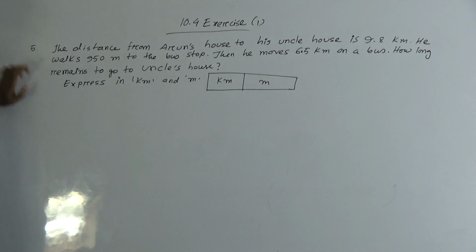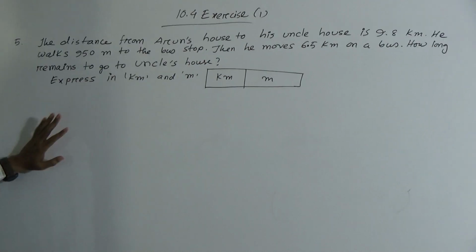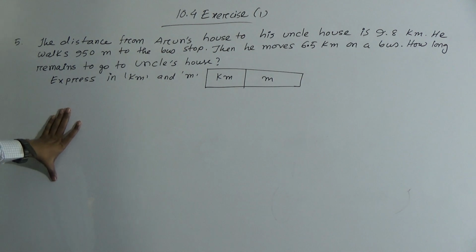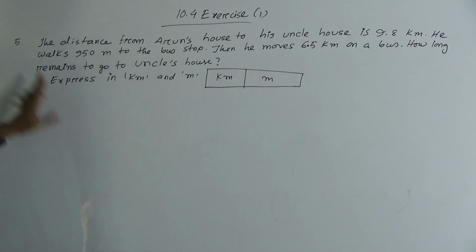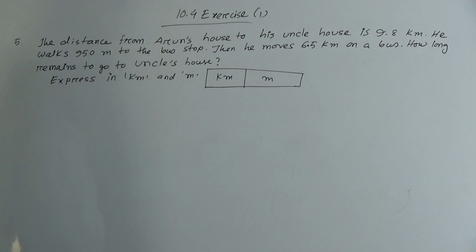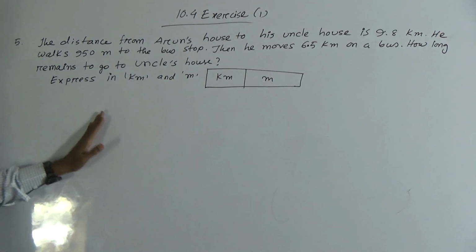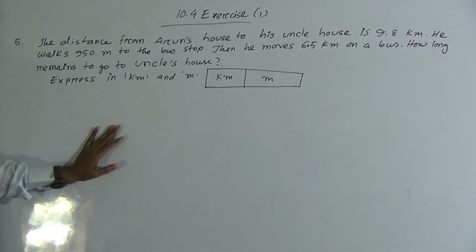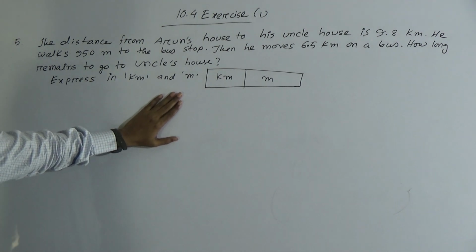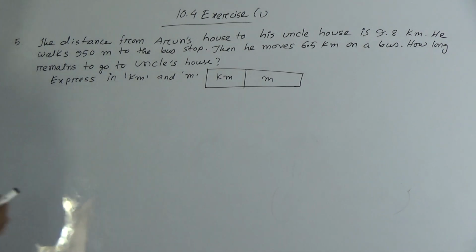Question number 5. The distance from Arun's house to his uncle's house is 9.8 km. He walks 950 meter to the bus stop. Then he moves 6.5 km on a bus. How long remains to go to uncle's house? Express in kilometer and then meter. Okay, let us solve.